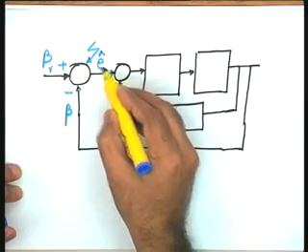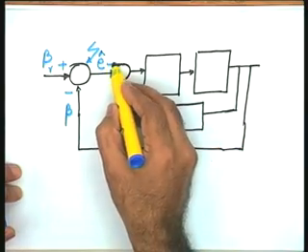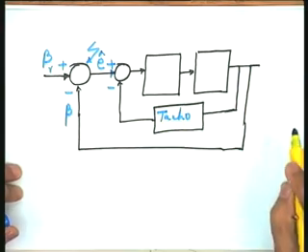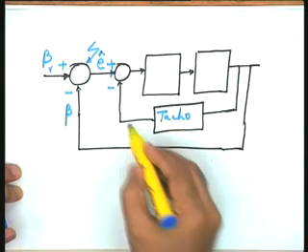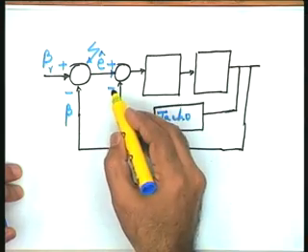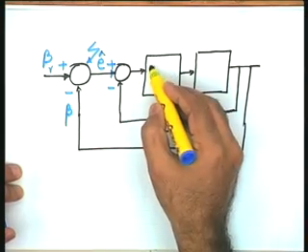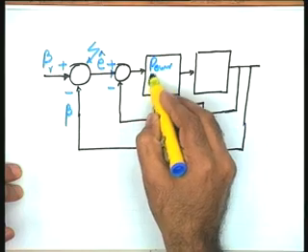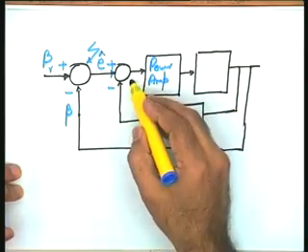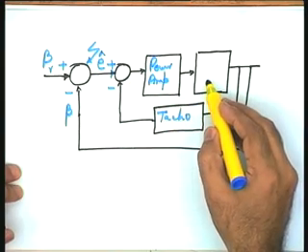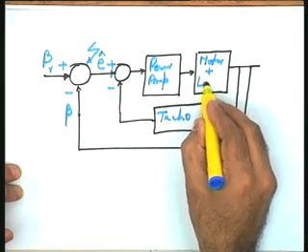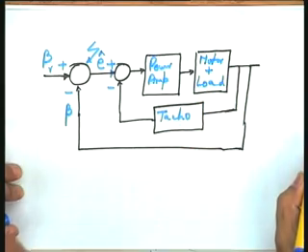Now, this signal E cap, now we have another signal coming from this, and here is your tacho. A tacho generator over here, which gives you a signal which is proportional to the derivative of the controlled variable. Now, this signal is the signal given to the power amplifier. The function of the power amplifier is to change the power level so as to meet the requirements of the motor. So, here I can say in a typical configuration I can put here motor plus load as the plant.